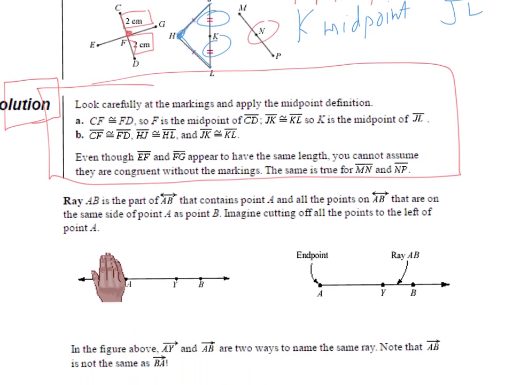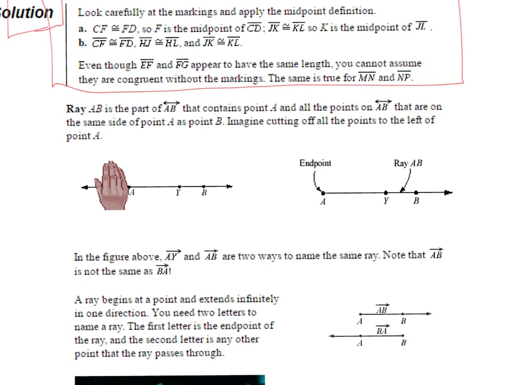Ray AB is the part of line AB that contains point A, and all the points on line AB that are on the same side of point A as point B. So imagine, if I'm looking at ray AB, imagine cutting off everything to the left of A. What remains is ray AB. In the figure above, ray AB and ray AY are two ways to name the same ray.